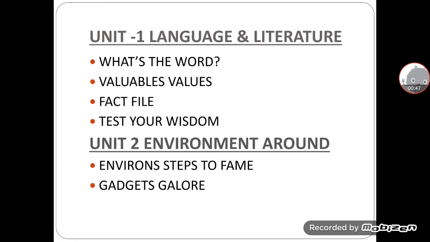So now next we will start, that is in this class we will deal three topics of language and literature. Then the second unit we will start, that is environment around. So in the first unit, what's the word? Valuable values. Fact file. Test your wisdom is your activity. Then unit 2, environment around. It like environs steps to fame, gadgets galore.